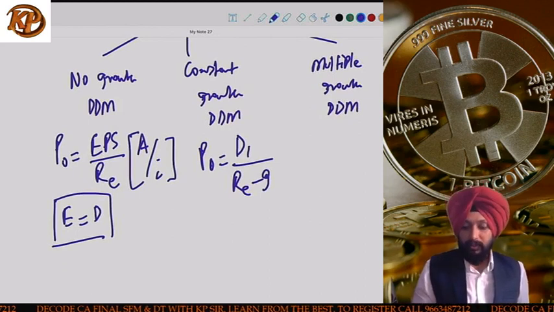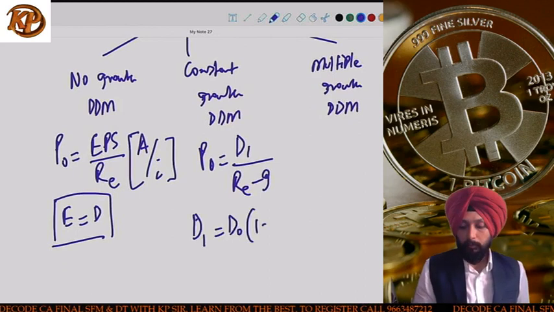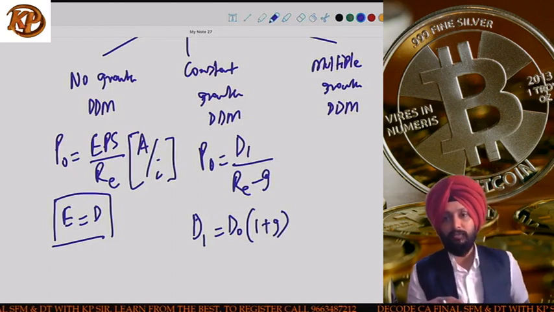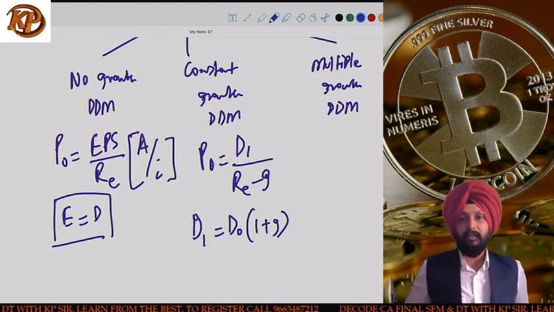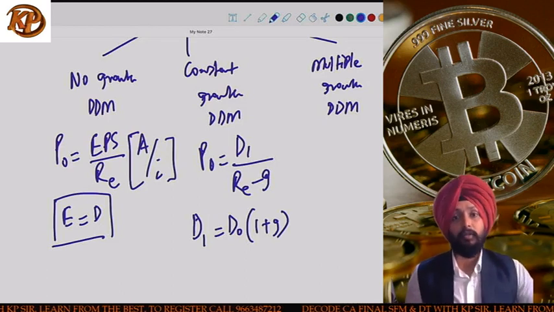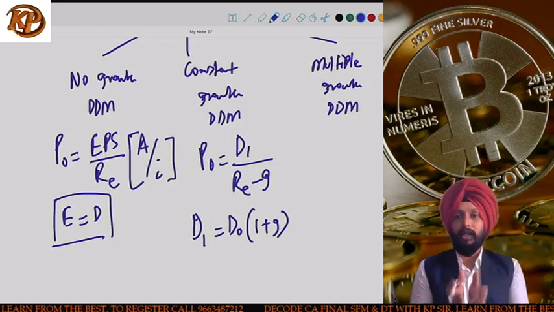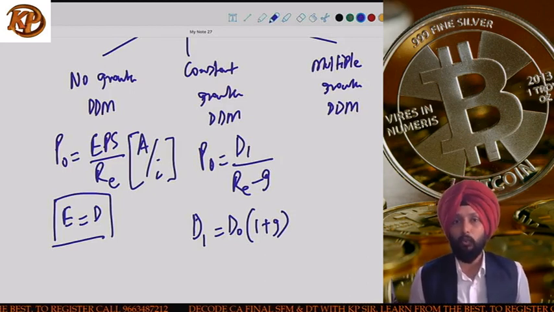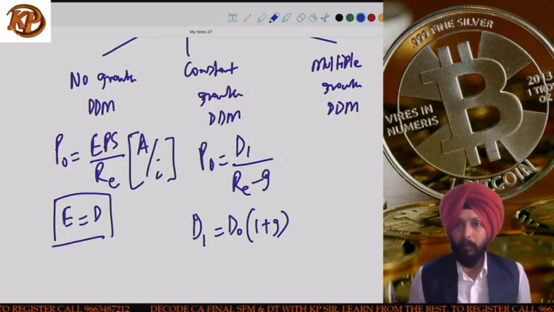Number one, what is D1? D1 is equal to D0 into 1 plus G. That is, D0 is the current dividend paid for the last financial year, and D1 is the expected dividend, that is the dividend you are anticipating for the next period. So you take D0, the current dividend, and add growth to it. So you get D1. D1 is D0 into 1 plus G. I hope, guys, this is clear.